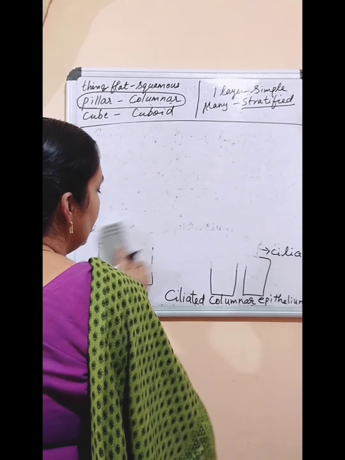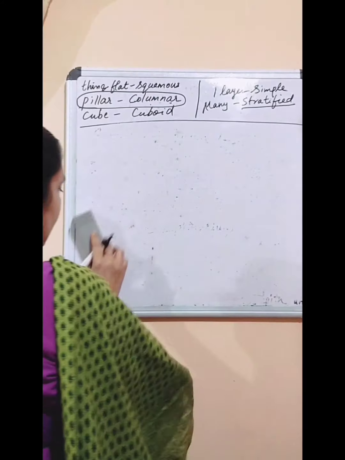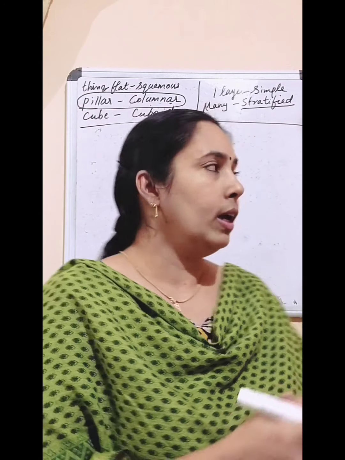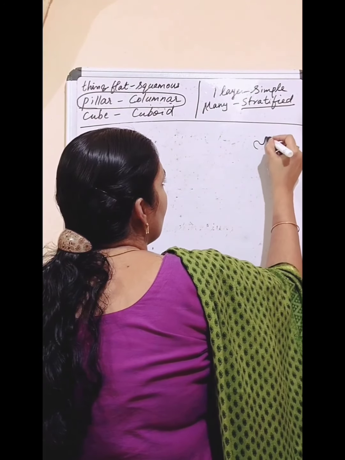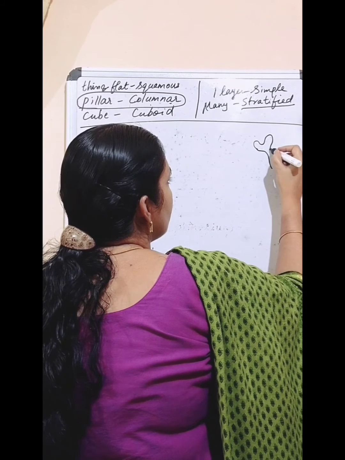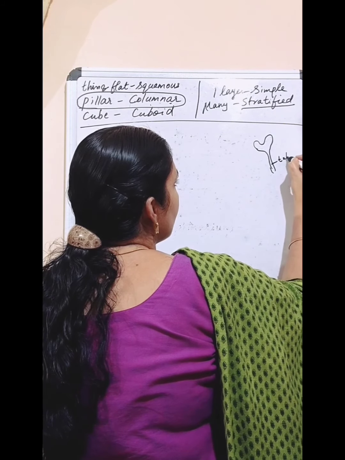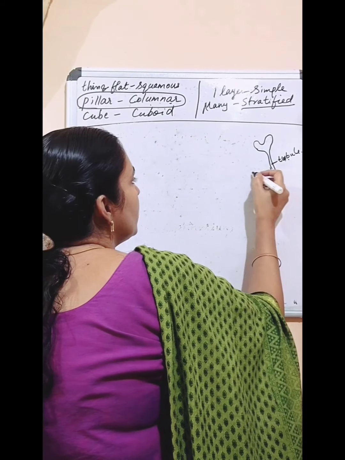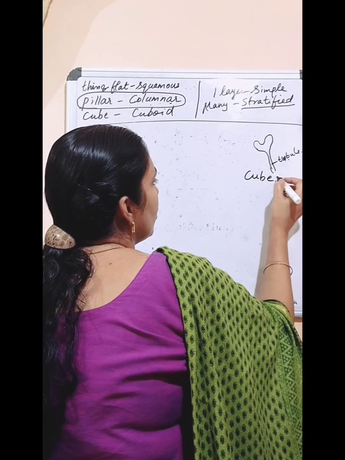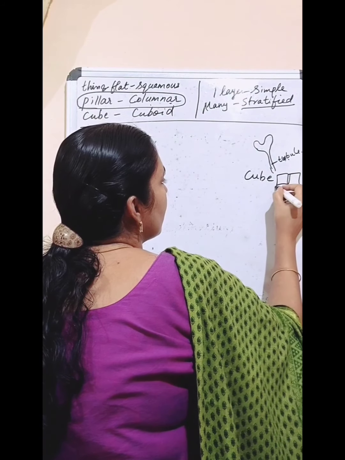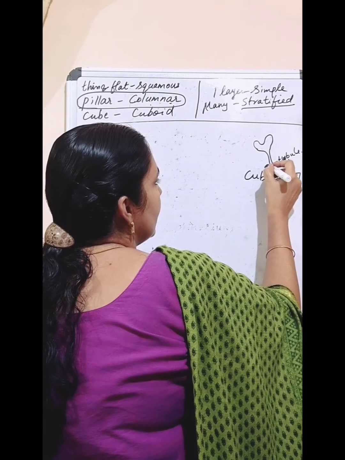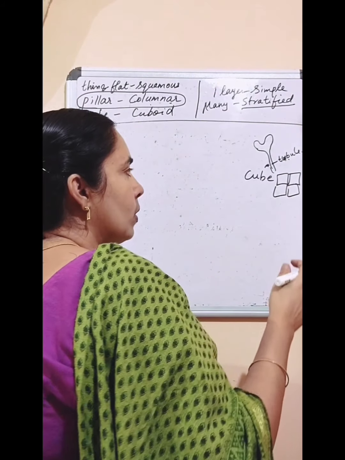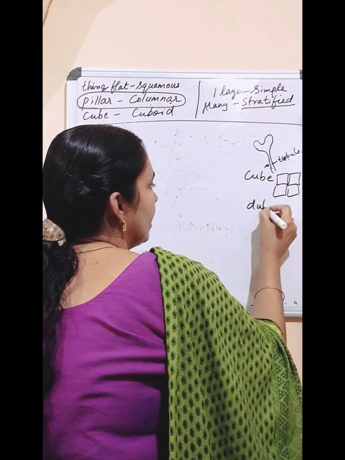Then in our kidney tubules. The basic filtering unit of the kidney is called the nephron, and this nephron has a cup-shaped structure called Bowman's capsule and a tube-like structure called the tubule. We can see cube-shaped epithelial cells in these kidney tubules, and also in our salivary ducts.